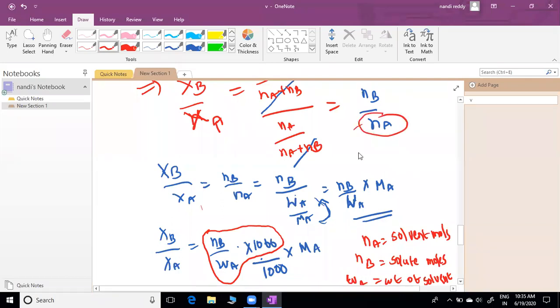Ma will go up, then that becomes Nb by Wa into Ma. After that, we are multiplying both sides by 1000. If you divide both sides by 1000 it will cancel, nothing is going to change. But after multiplying by 1000, Nb by Wa into 1000, that is what we call molality.